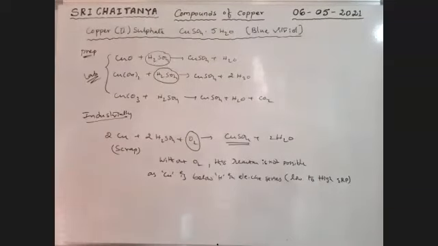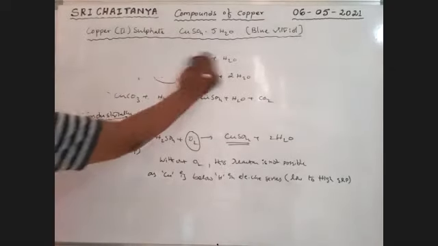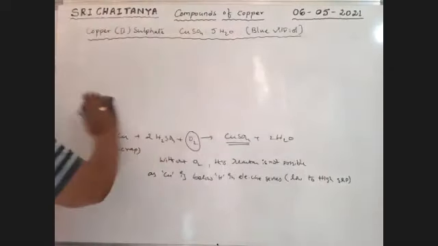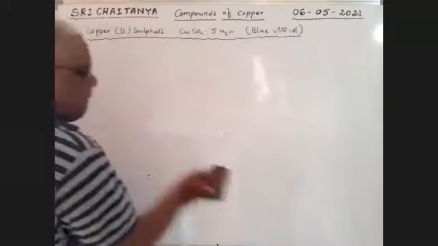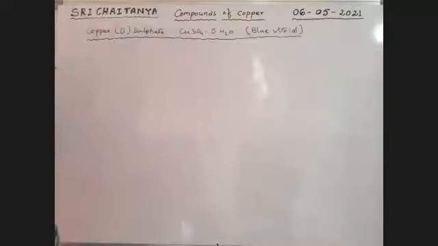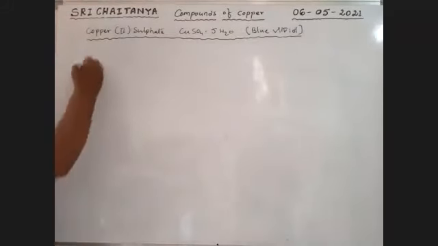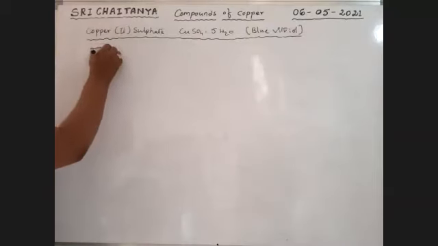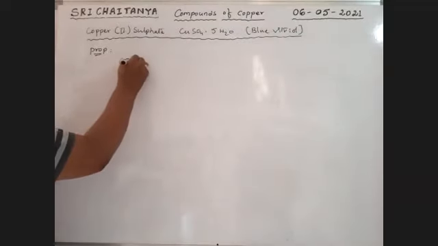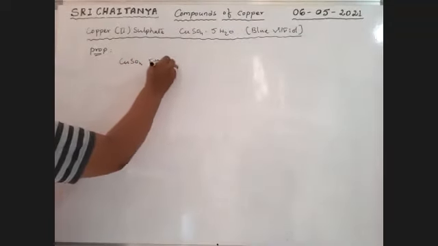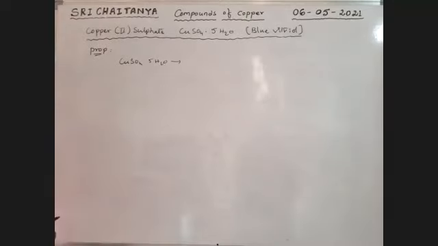Now, what are the properties of this CuSO4? There are a number of properties. The most important one is this. See here, CuSO4·5H2O is efflorescent.